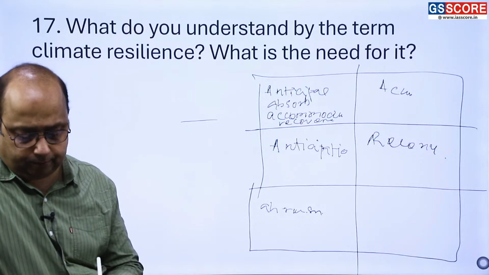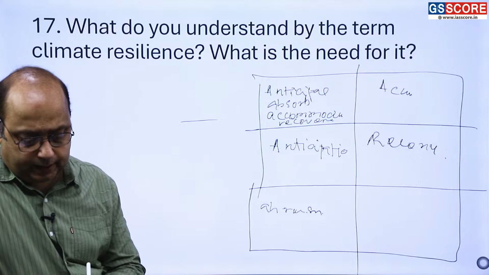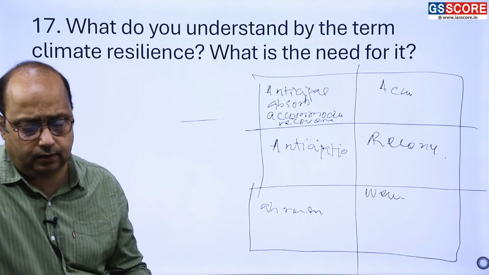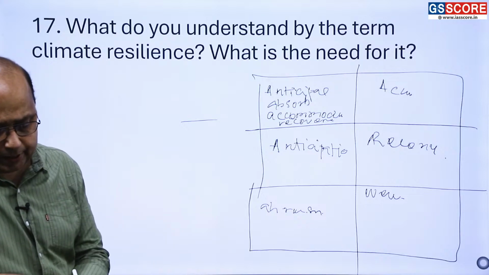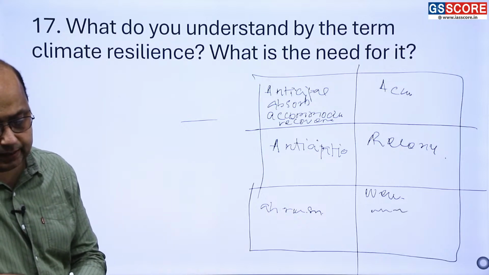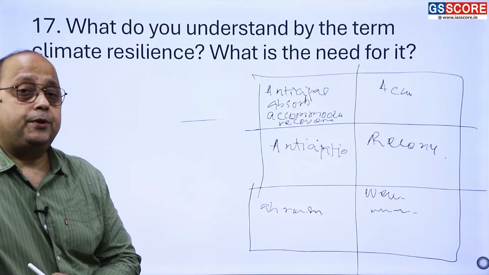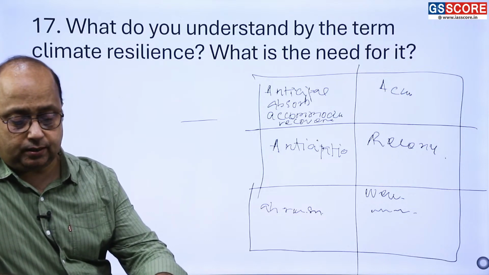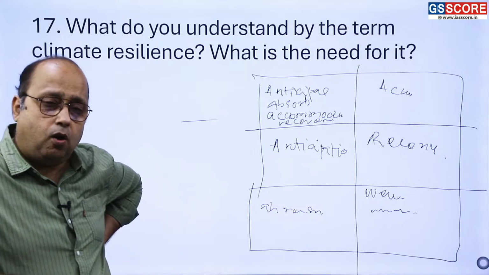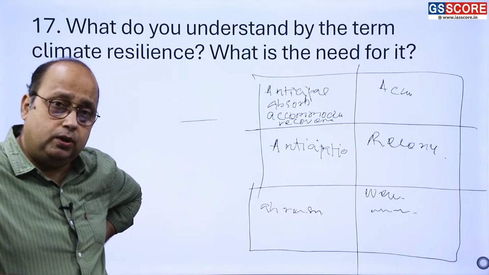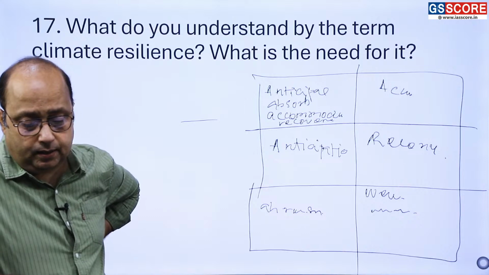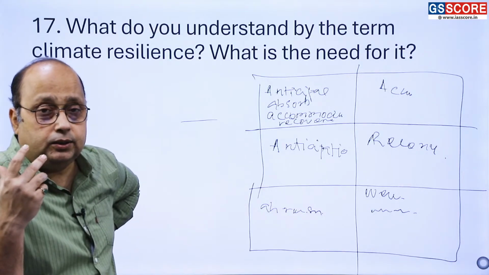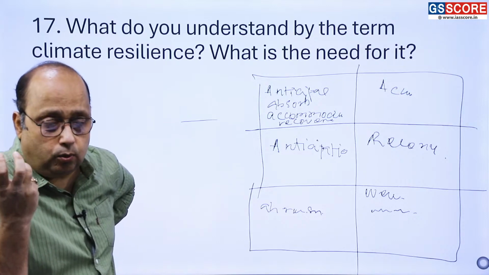Now need. What is the need for it? For need also you have to tell why climate change is very dangerous, because you have to tell that climate change is very frequent, very widespread, harming agriculture. The flood and drought are putting a threat to the food potential of the land. Then disturbance of ecosystem and biodiversity urgently needs to be looked after.